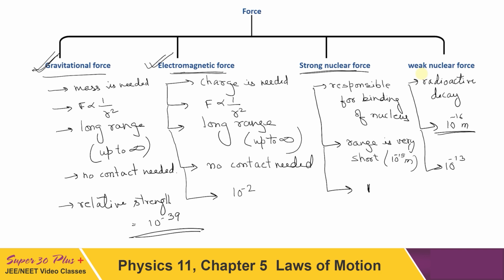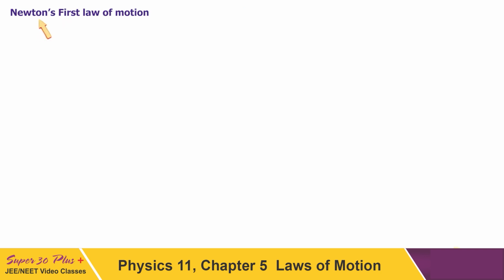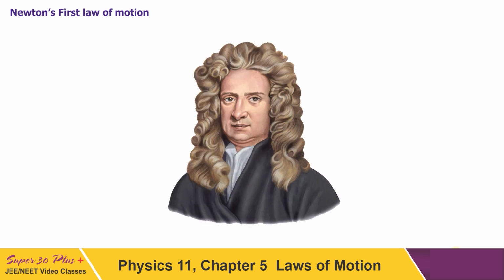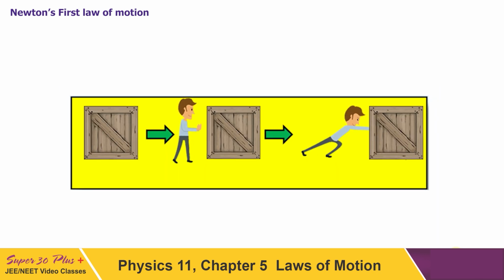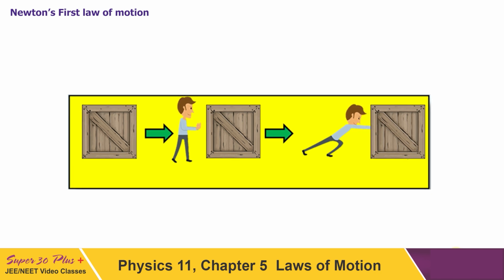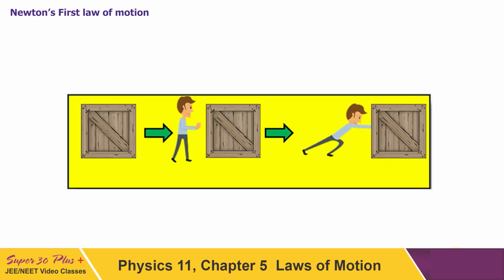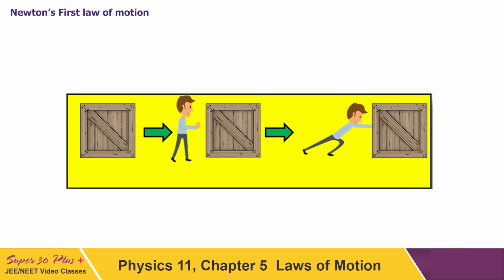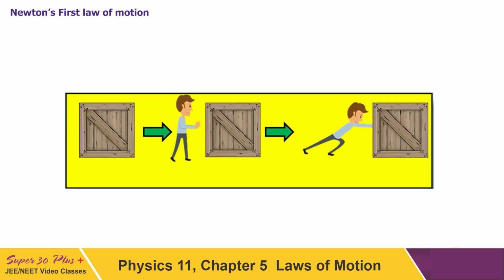Now I am coming to the first law of motion, because the name of the chapter is laws of motion, and these are the laws given by Newton. It comes under Newtonian mechanics. This cannot deal with very small particles or very fast moving particles. That comes under new physics, which is not Newtonian physics. So we have to consider here only classical mechanics, that is, Newtonian mechanics.